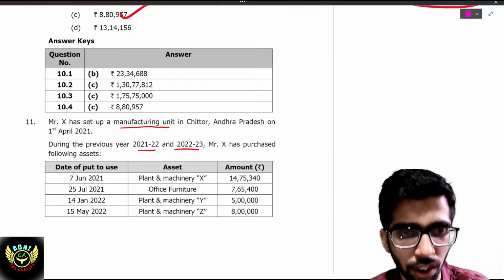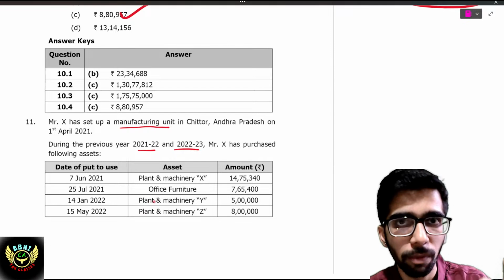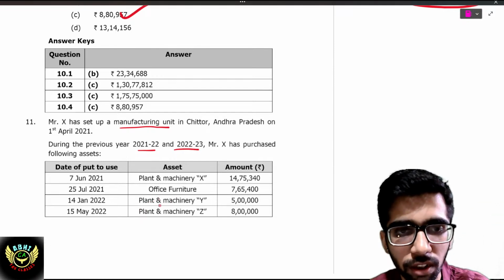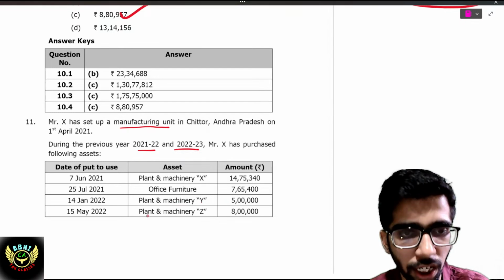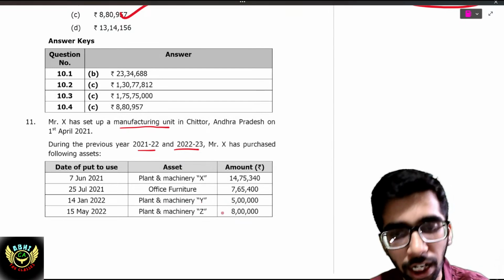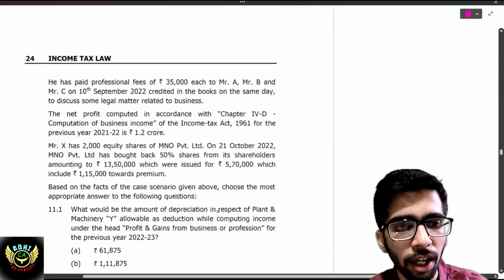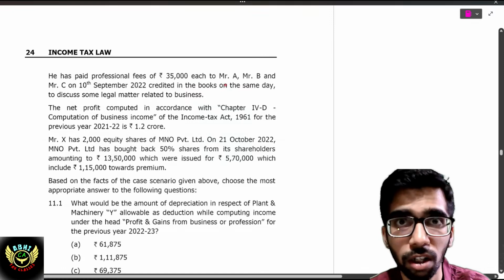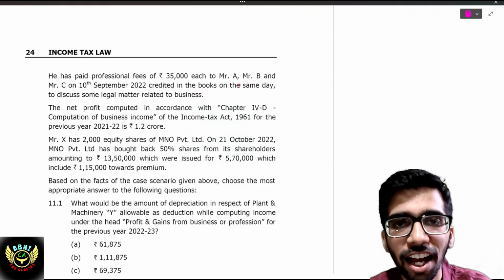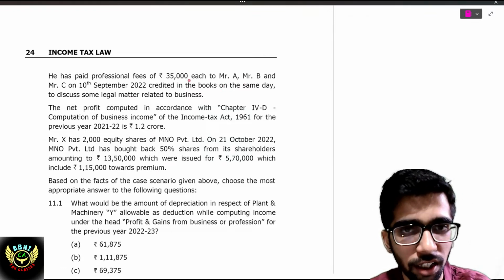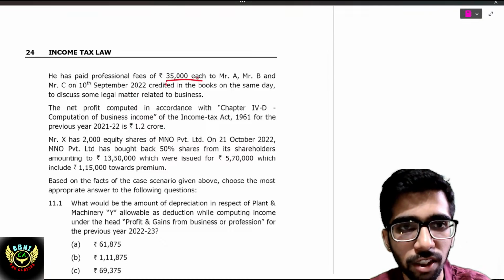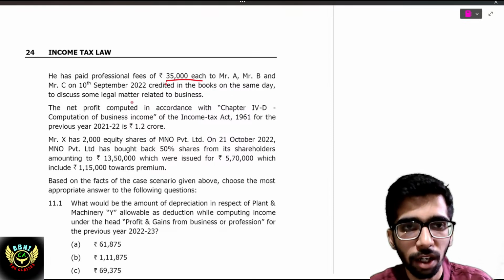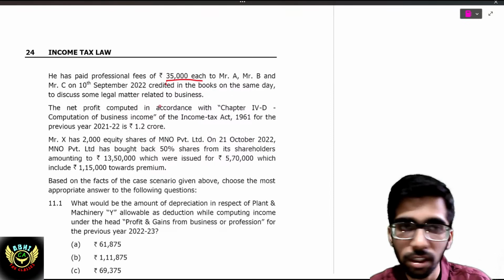25th July, office furniture. Additional depreciation will be allowed only on the plant and machinery. And 14th January 2022, 5 lakh. 15th May 2022, 8 lakh. He has paid professional fees of 35,000 each, more than 30,000, so Section 194J applies, to A, B, C each. 35,000 each on 10th September 2022, credited in the books of accounts on the same date, to discuss the legal matter related to the business.